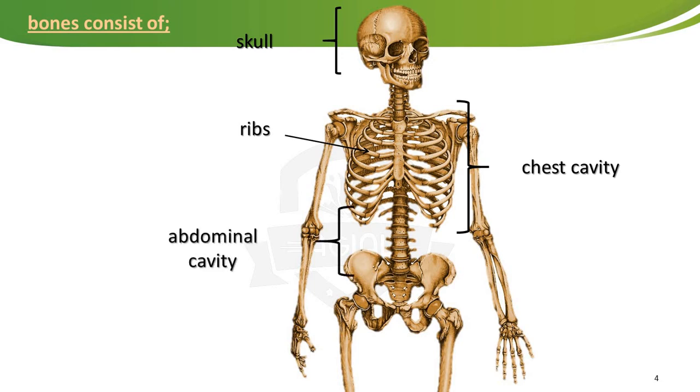The next part is called abdominal cavity. So the bones consist of skull, chest cavity, which has ribs, and abdominal cavity.